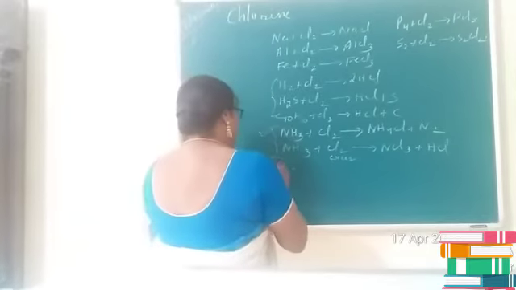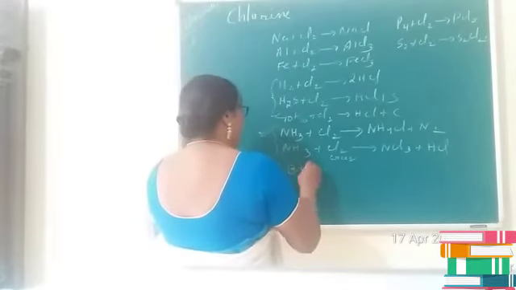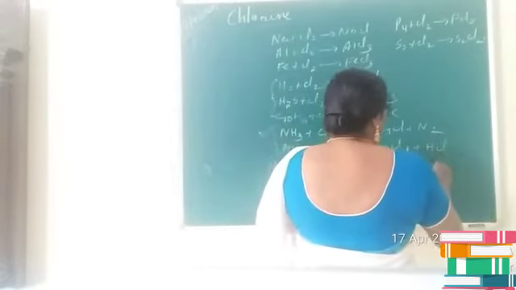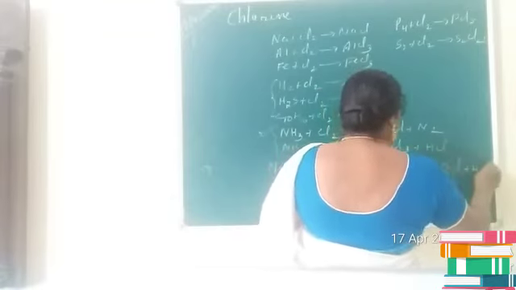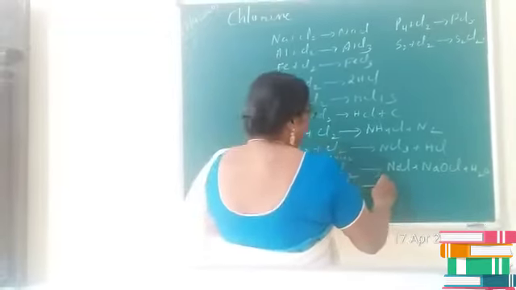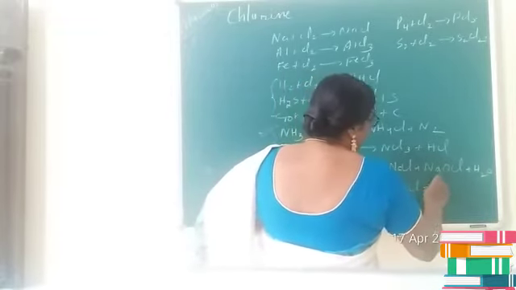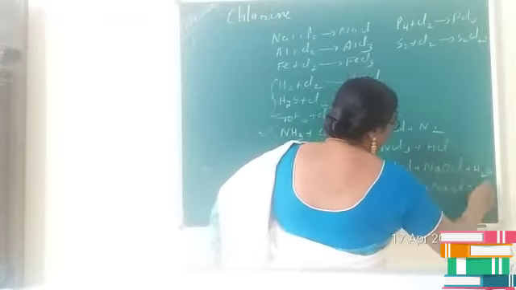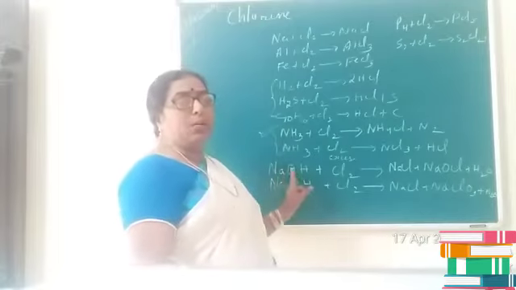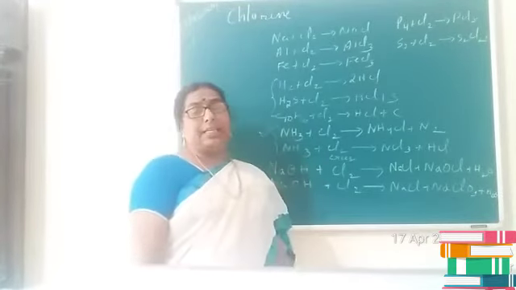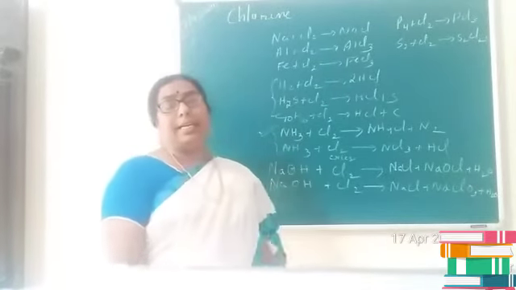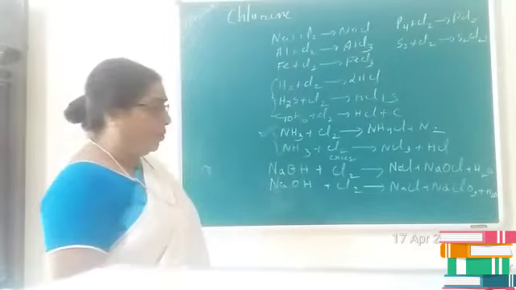At the same time, cold dilute solution of NaOH reacts with chlorine and produces NaCl plus NaOCl plus H2O. Or if hot concentrated solution of sodium hydroxide reacts with chlorine, then it produces NaCl plus NaClO3 plus H2O. Is it clear, children? Sodium hydroxide, when it is cold and dilute, produces NaCl plus NaOCl plus H2O. But if it is hot and concentrated, you will get NaCl, NaClO3 and H2O.